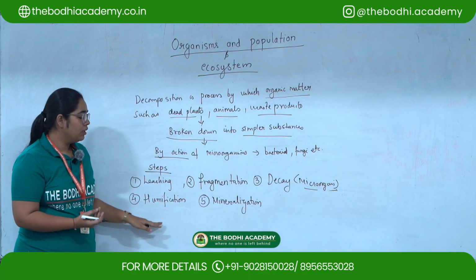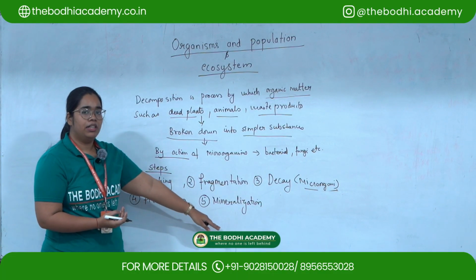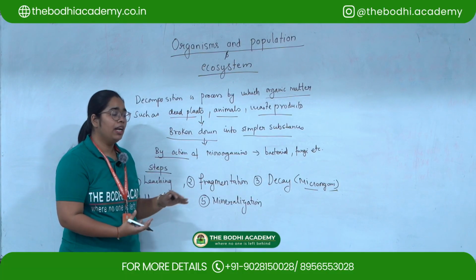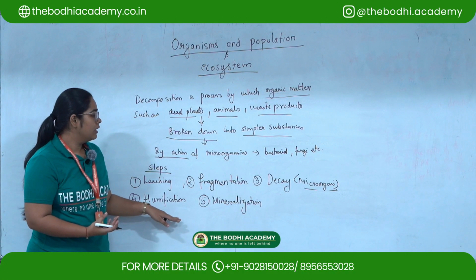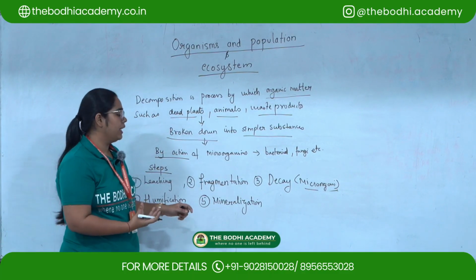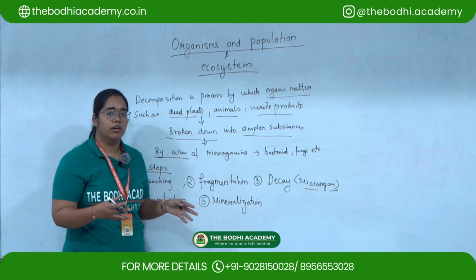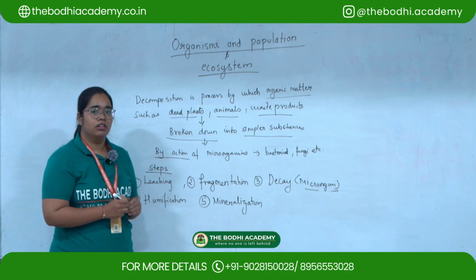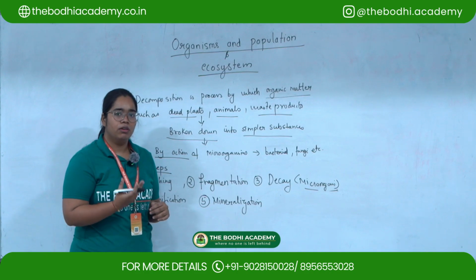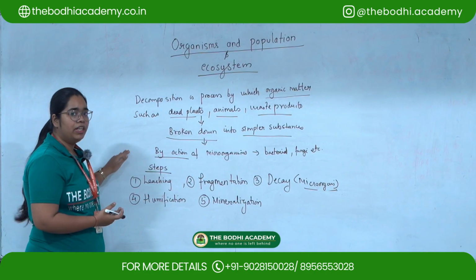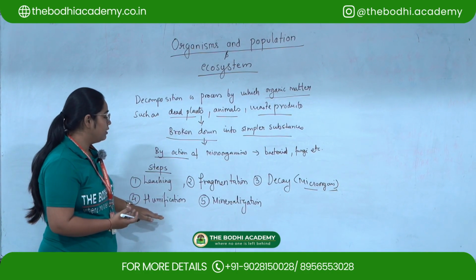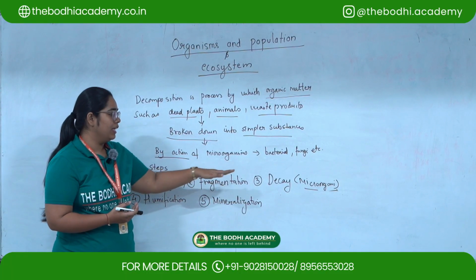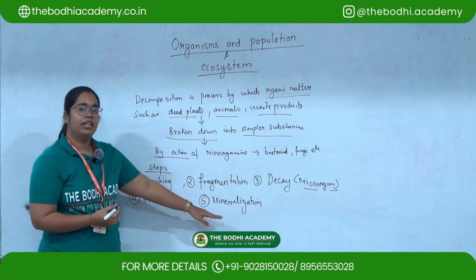Then humification. After humification comes mineralization, wherein the soluble minerals obtained after the formation of humus, that is after decaying of the material, are left in the soil, which are then taken up by the plant as nutrients required for the growth of the plant. So this is how the process of decomposition occurs, and these are the steps which lead to decomposition: leaching, fragmentation, decay, humification and mineralization.